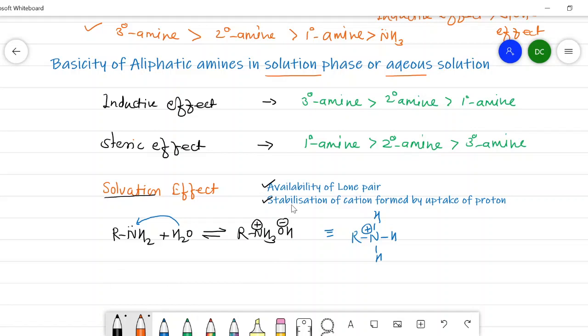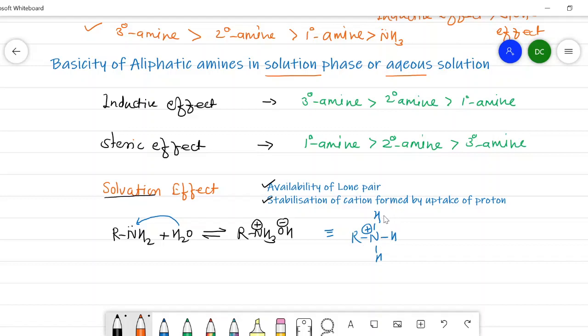Now look at the sentence here: stabilization of the cation formed by the uptake of proton from the water. This cation should be a stable one, and if it is stable, then this RNH2 is more basic. So the stability of this cation depends upon the solvation.